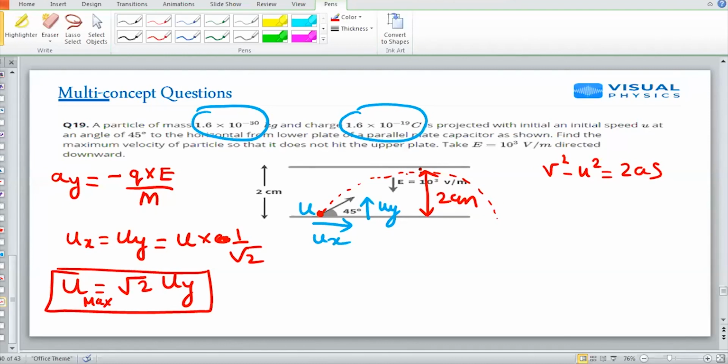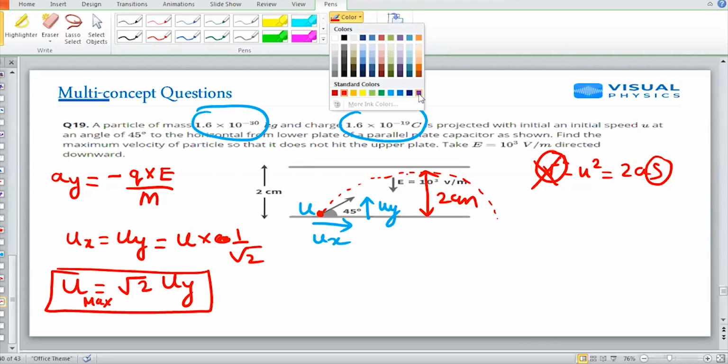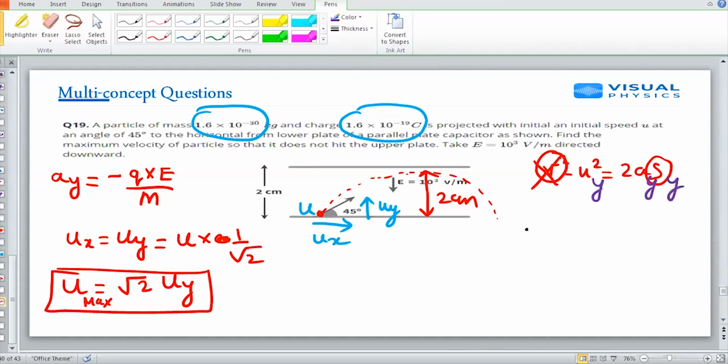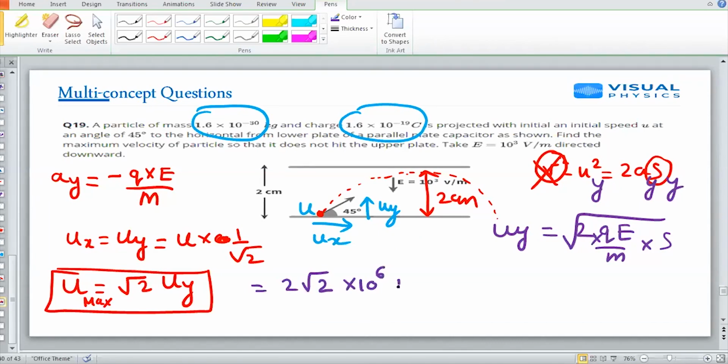At the final point before hitting the upper plate, the maximum distance it will travel, its final speed will become 0. Applying projectile motion, I can write minus uy square equals ay times sy. So uy is equal to the square root of 2qE by m into distance s. If I put the values, I'll get the answer as 2 root 2 into 10 to the power 6 meter per second.